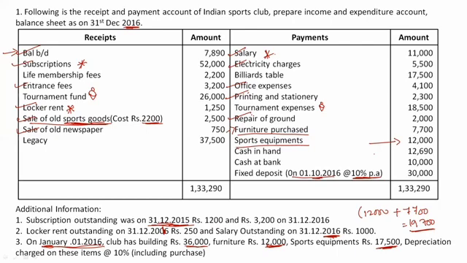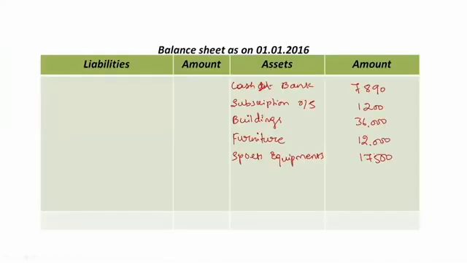Okay, so all these things, right? Only these things are given. Other than that, we do not have any opening balance given in the question for any asset or liability or any expense or even incomes. So just to total all this, the total of these will be 74,590 rupees. Okay, so same will be the balancing figure,